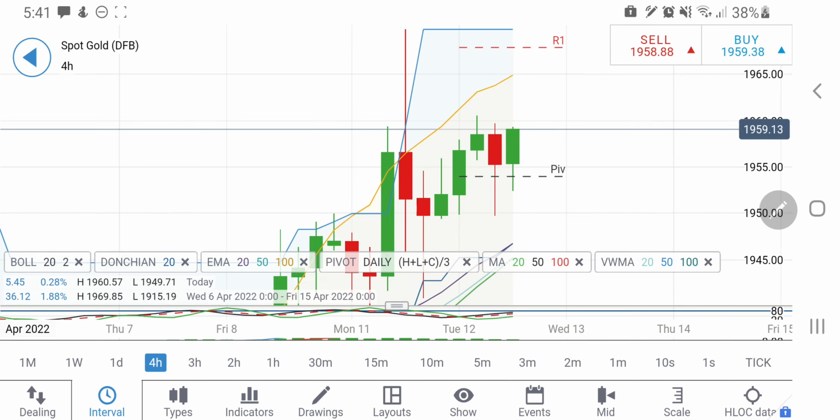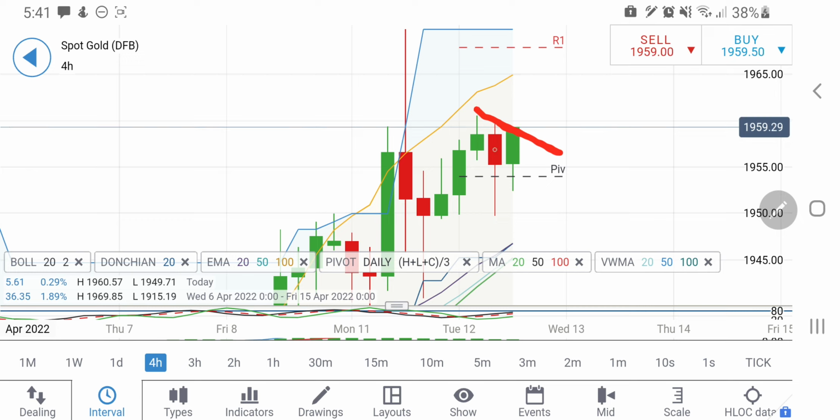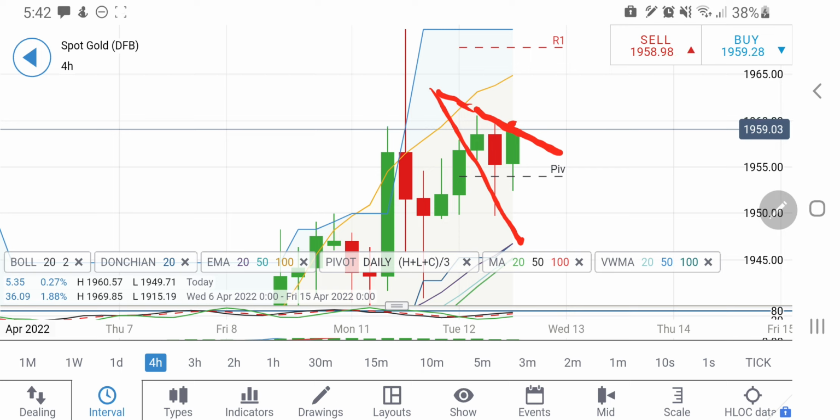See, interestingly, on the previous candle we have seen lower highs. Right now again it is trying to form this itself, and if you connect the candles there, I will be watchful of the level at 1960. If it breaks 1960, as I told this morning, one can expect it to rise again. How high could it go? It can again try to hit the 1967, 1970 zone. So I will be watchful of 1960.